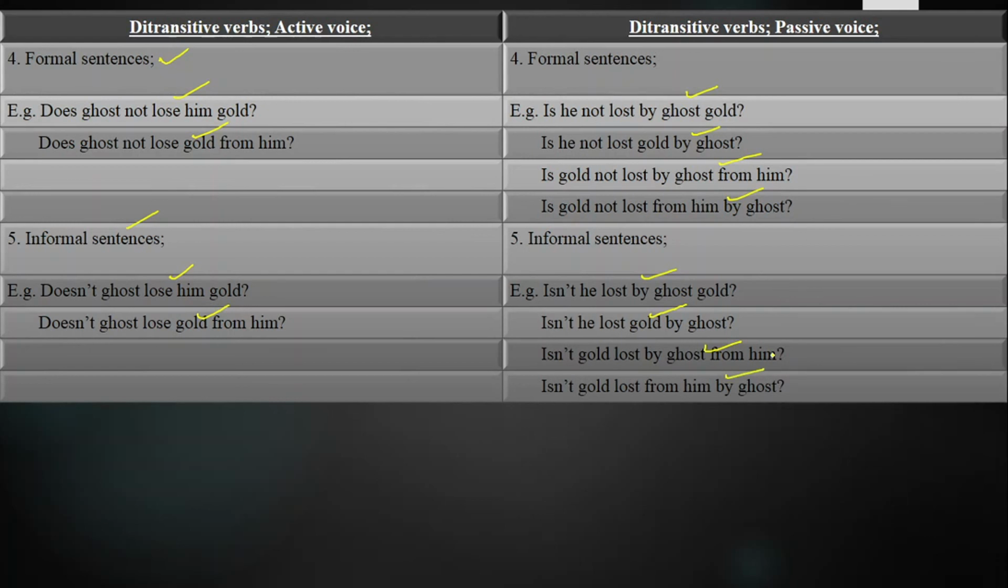So these are the sentences of the present indefinite tense in ditransitive verb lose, from active voice into passive voice, in simple, negative, interrogative, formal, and informal sentences. Hope today's lecture is clear for you people.